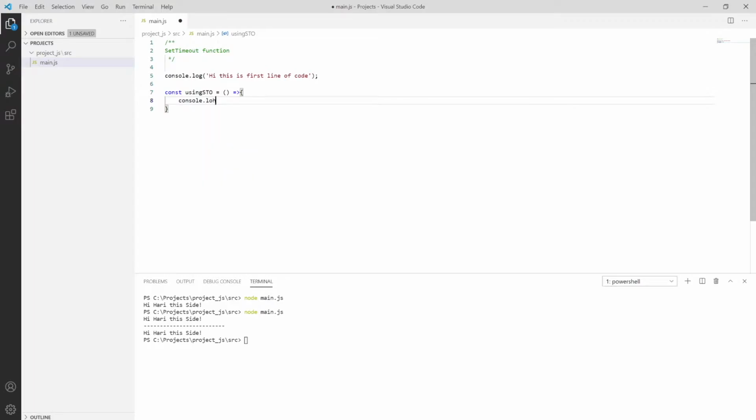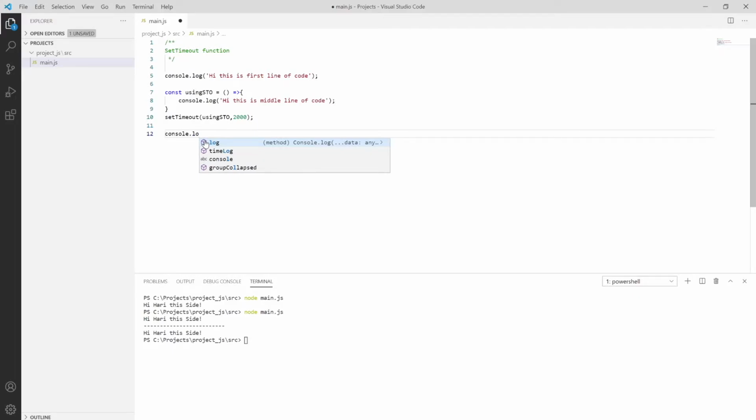And then we can also log this value as hi, this is middle line of code, and I'm executing this using the set timeout function, using sto, with a 2000 millisecond delay, and then printing console.log over here, hi, this is last line of code.